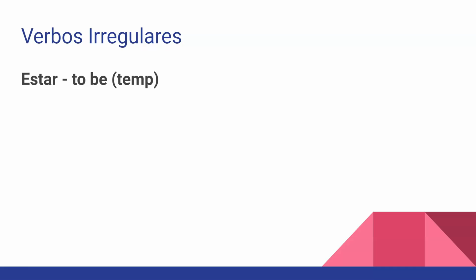Estar, to be as well. I am, you are, she is, he is. But this is the temporary one. So we did place for that. Position, location, action, condition, and emotion. Estoy, estás, está, estamos, están. Looks pretty regular except the accents, and then of course estoy is different, the different yo.